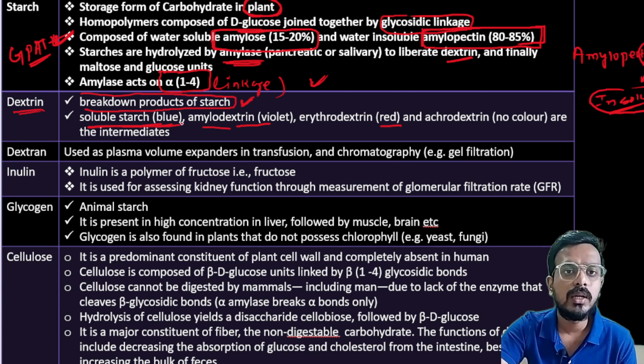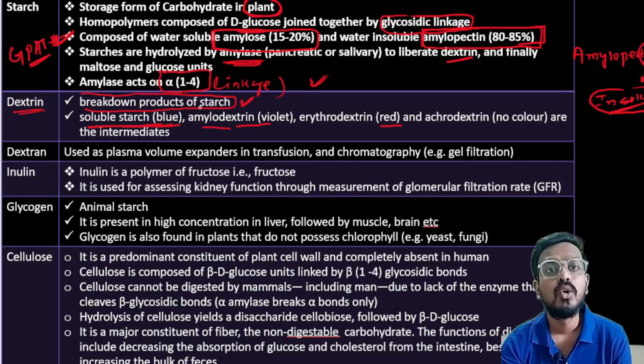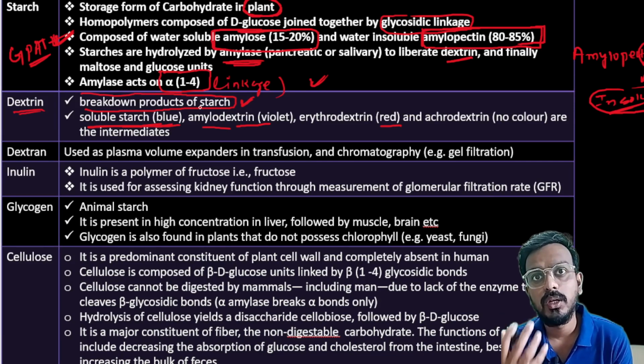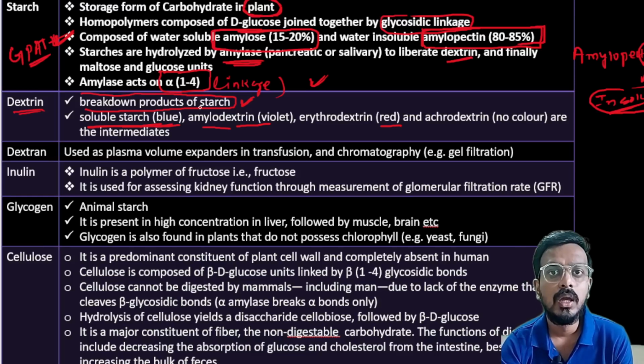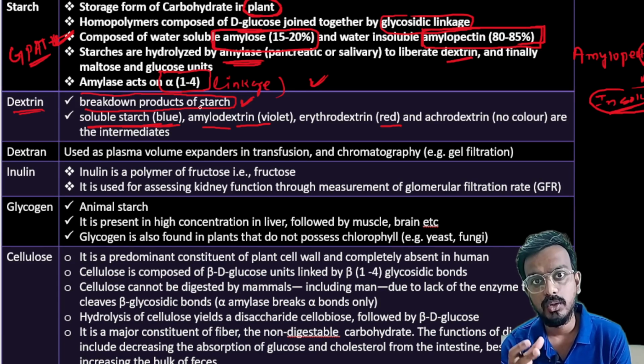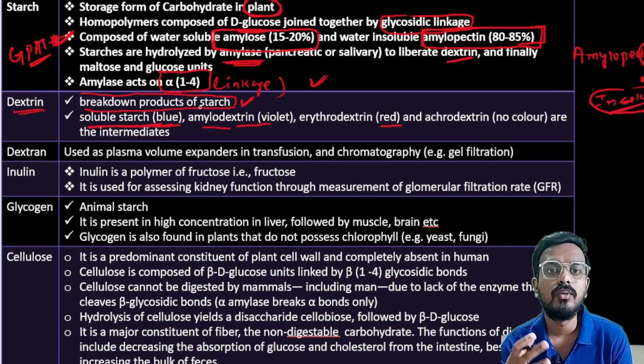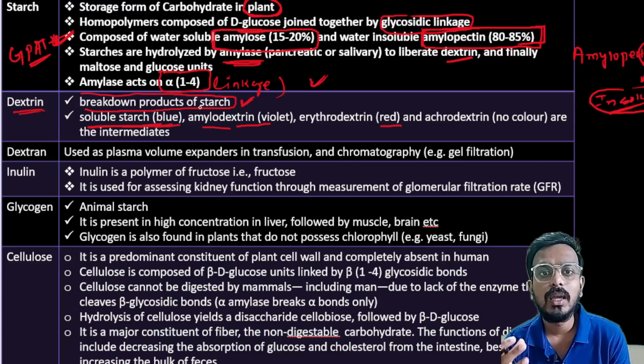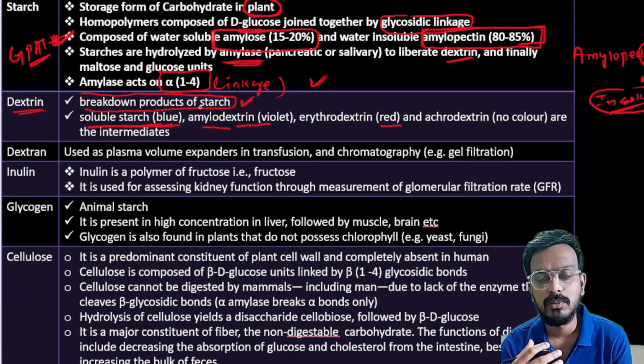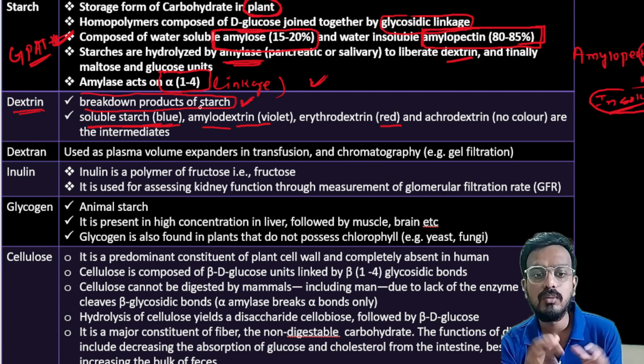Next, talk about dextran. You might have heard about the plasma volume expander. Whenever the fluid volume in your body is reduced, like in shock or burns, we give a plasma volume expander, which increases the volume of the plasma.